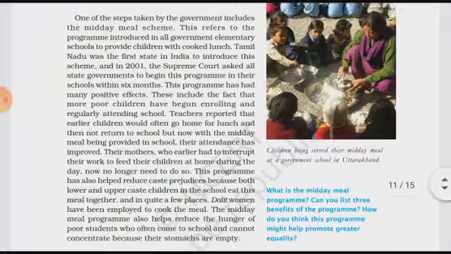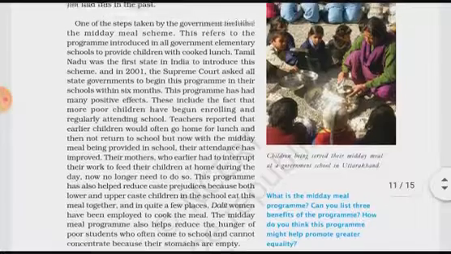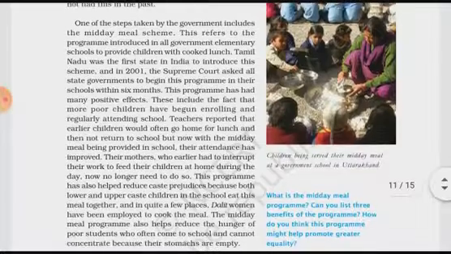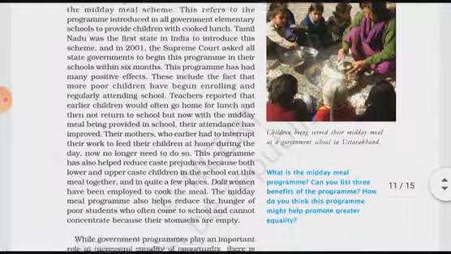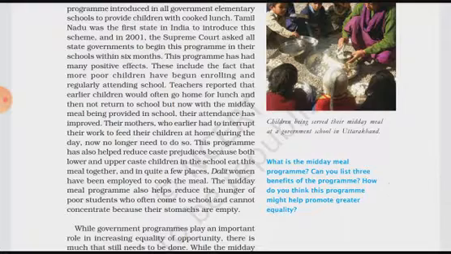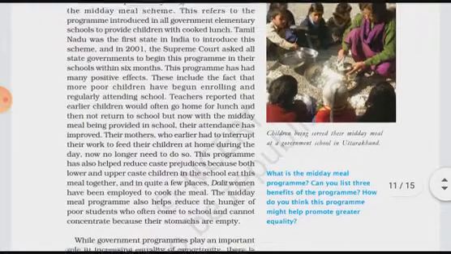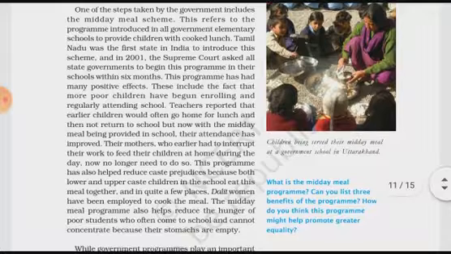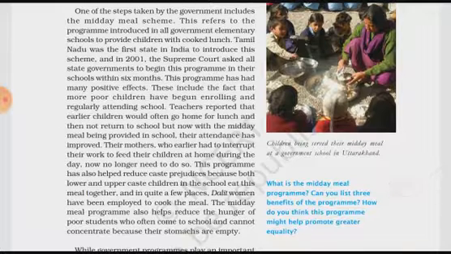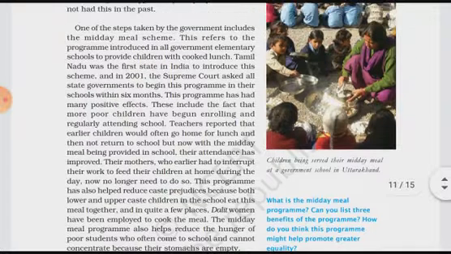So from 2001, it was ordered by the apex court, the Supreme Court of our country, to implement this in the whole country. If you take the example of the midday meal scheme, it was launched on 15th of August 1995. At that time, Mr. H.D. Deve Gowda was the Prime Minister, and he introduced this scheme in our country.